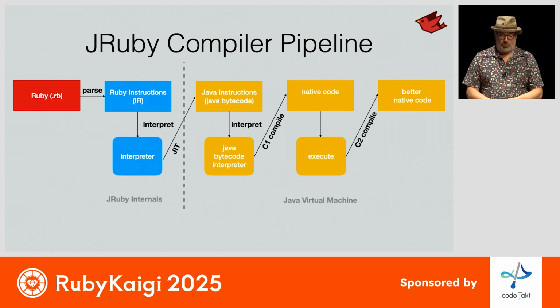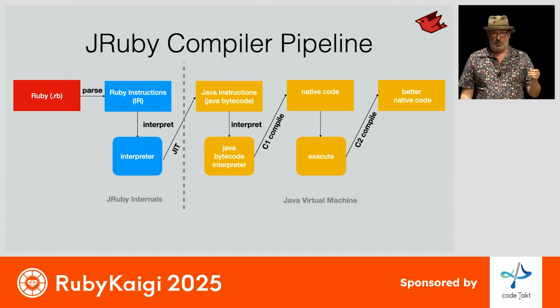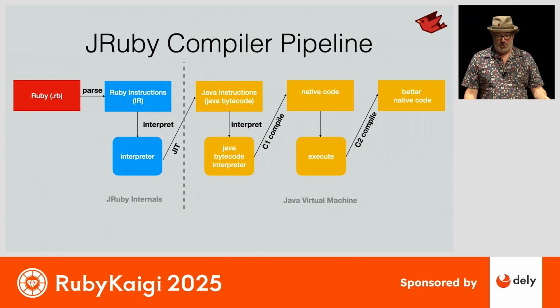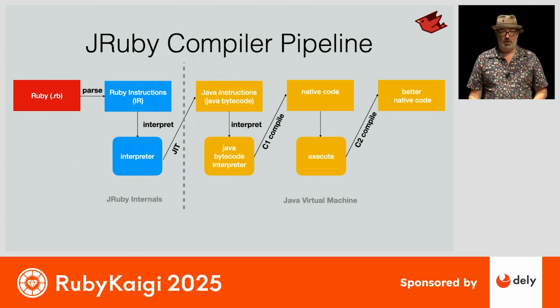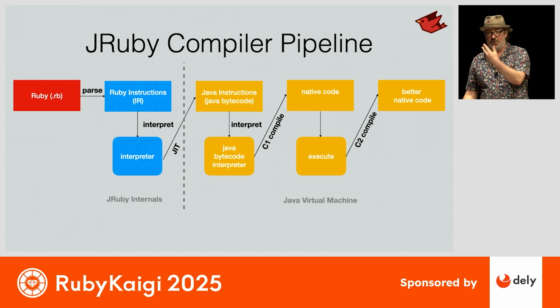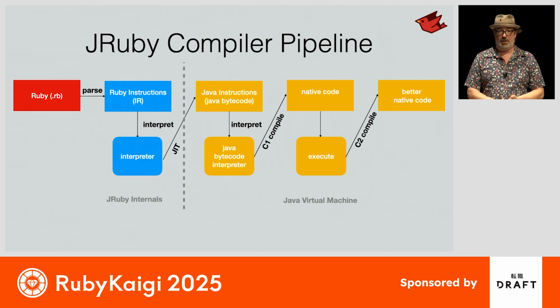A little graphic example, there's a lot of steps to JRuby. Our design of internal IR, our intermediate representation, is very similar to what we have in the ZJIT JIT that's coming for CRuby in 3.5 and beyond. And the JVM itself actually has the same sort of compiler design. So our code runs for a while in our interpreter, we feed it into the JVM, it runs it for a while, and then we eventually get very fast native code out the other end. And so a lot of the work we do is trying to shorten this process as much as possible.